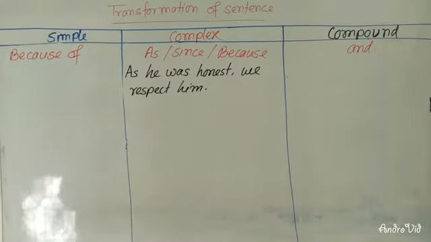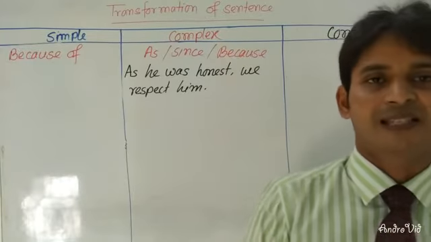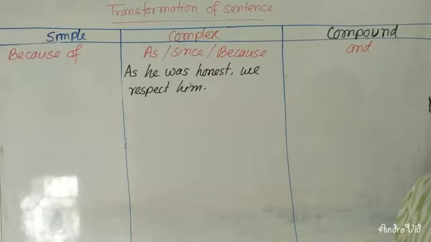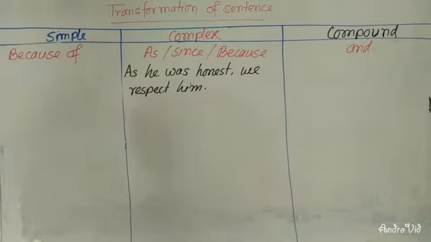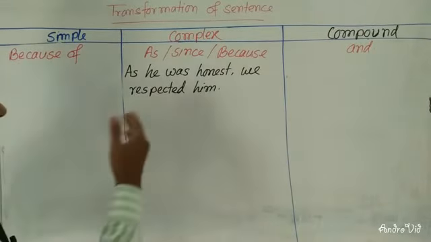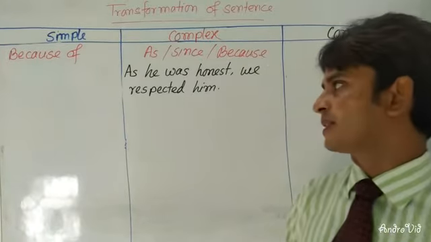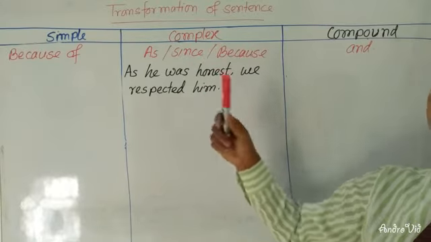Dear learners, you can see here: as he was honest, we respected him. In complex sentence, there is a principal clause and another is subordinate clause.